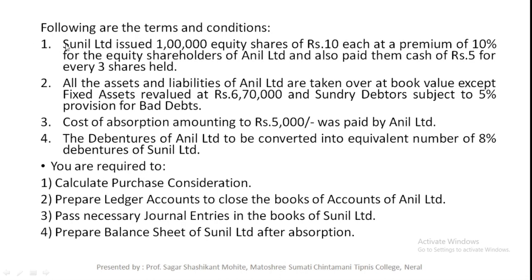We have already done the first step, which we used for the calculation of PC. The second we will use in the new company. We have already transferred the journal entry realization account debit to bank account, and the fourth adjustment we will do in the new company account while passing the journal entries of the new company.